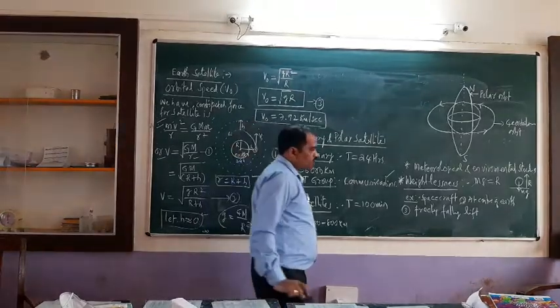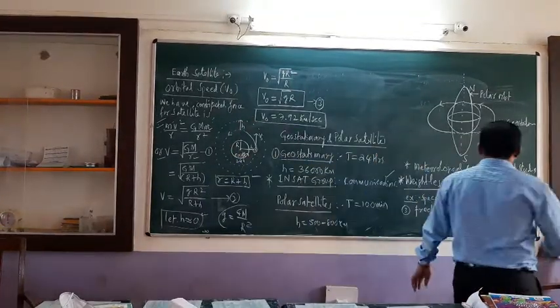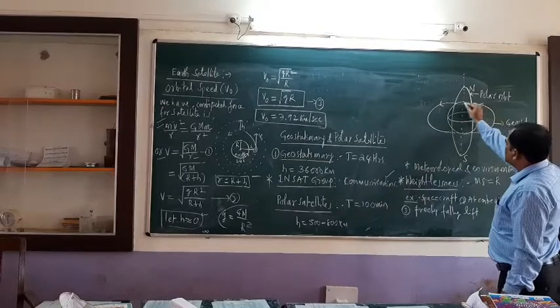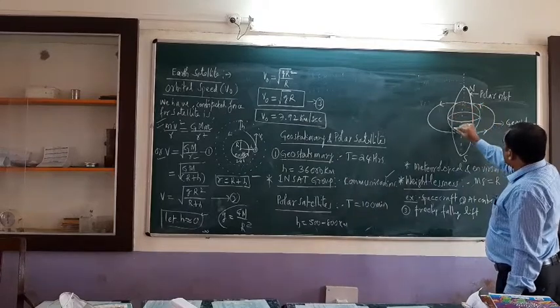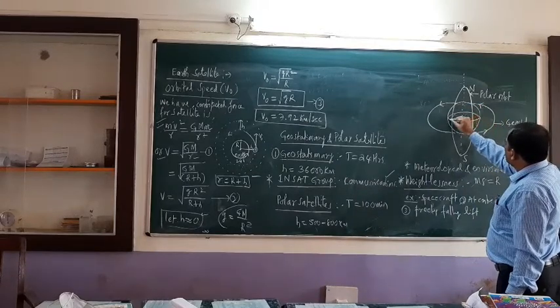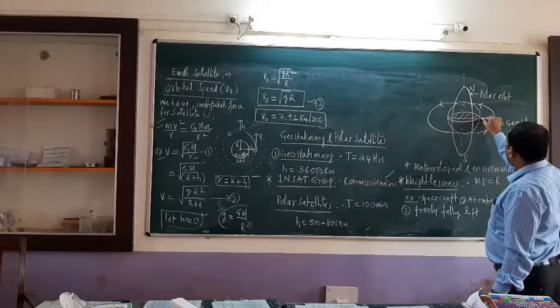You know there are two types of orbits. By looking at this diagram you can understand: this is the earth, the exactly circular shape is the earth. So this is the equatorial plane, the equator of the earth.